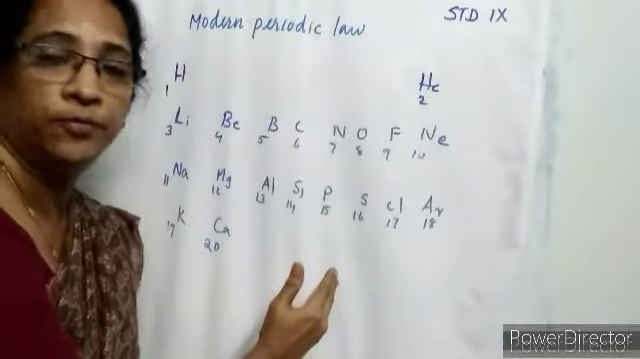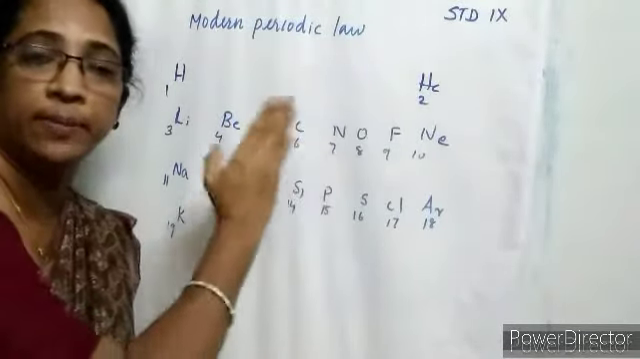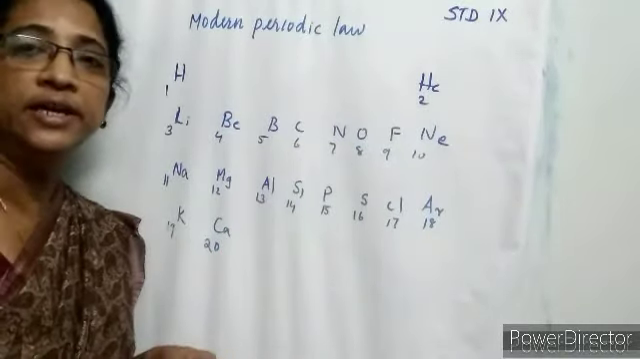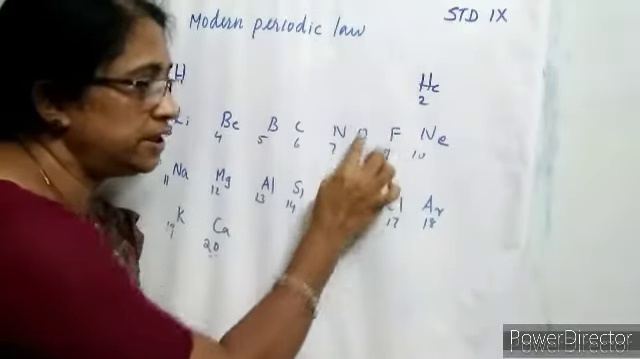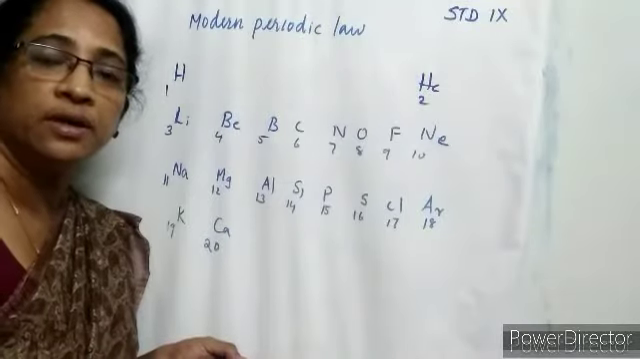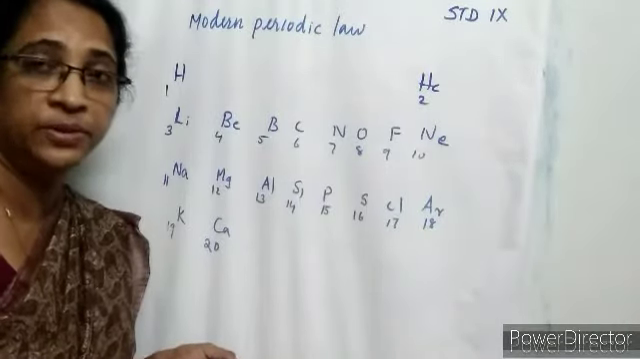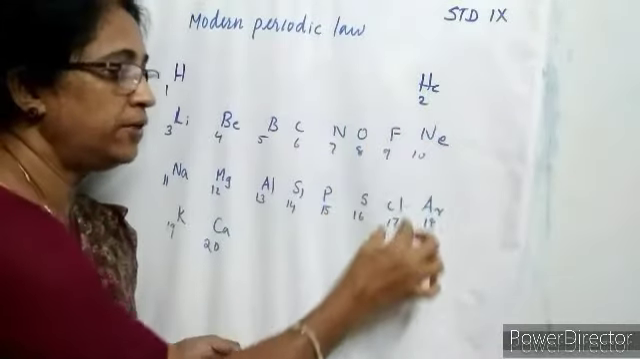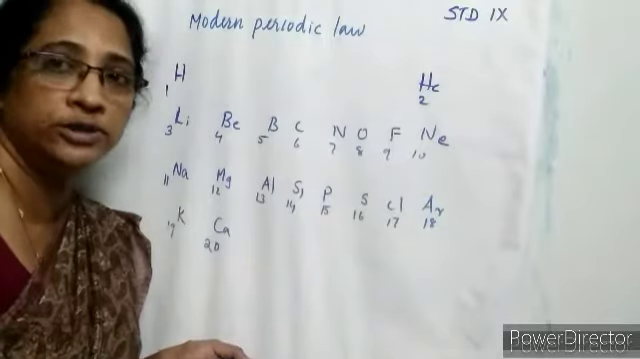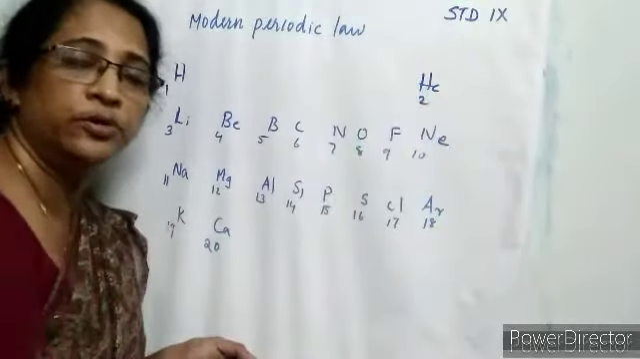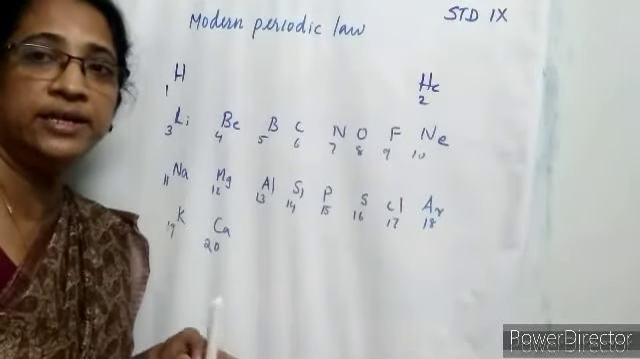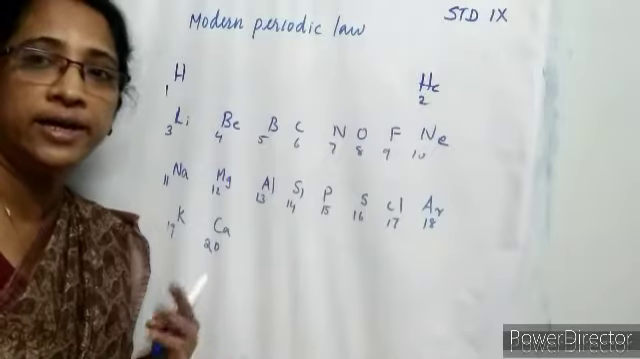In group 15, nitrogen is the first element or representative element, and group 15 elements are generally called pnictogens. And group 16 elements, the first one is oxygen. So group 16 elements are called chalcogens, which means ore forming elements. Group 17 elements, fluorine, chlorine, bromine, iodine and astatine, are called halogens. And the last group, group 18 elements, are called inert gases or lazy gases or rare gases or aerogens.